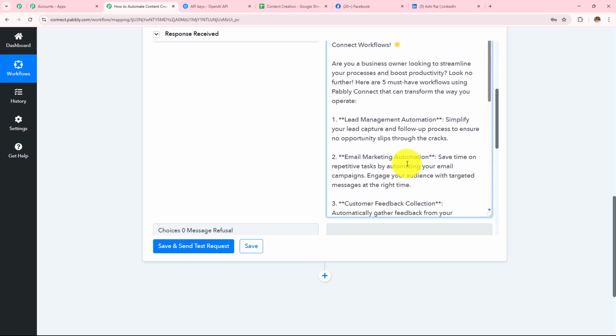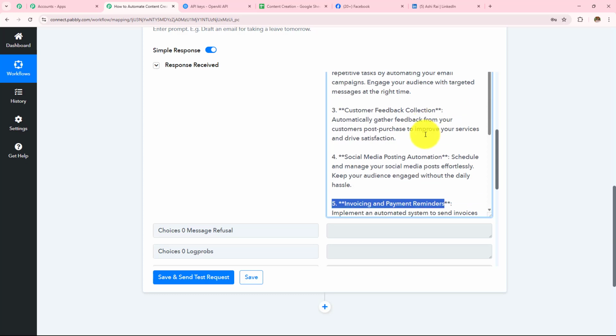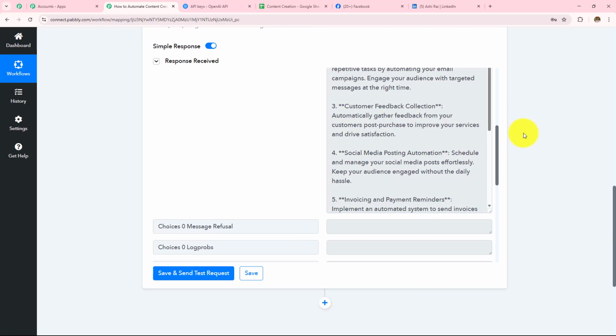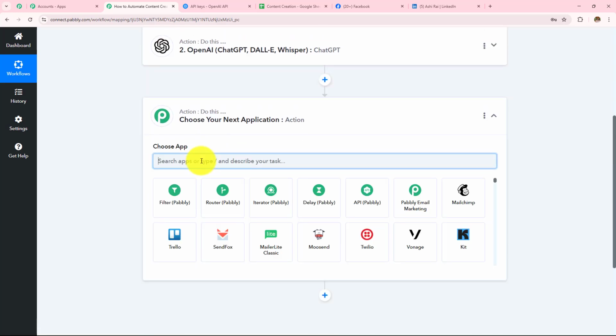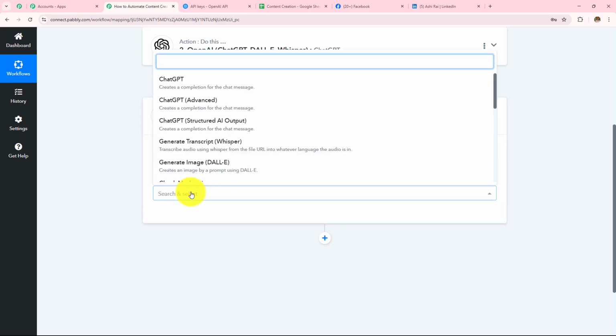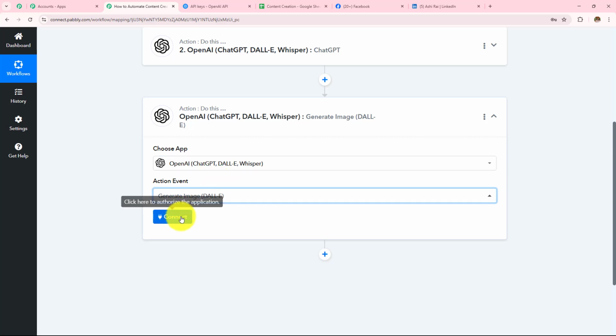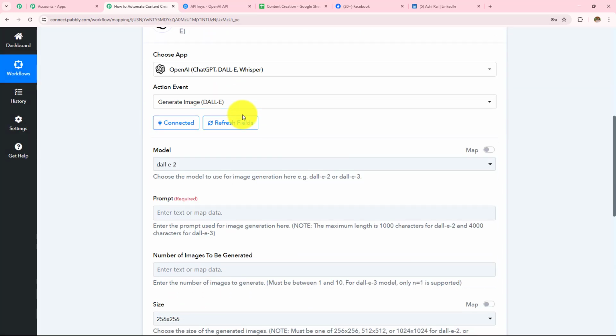So this is very relevant and conversational content which I can post on my social media handles, Facebook and LinkedIn. Now that I have generated this content, I have to generate the image for the same content. So I'm going to click on this add action step button, and then search for my action application, again OpenAI. And this time in my action event, I am going to take generate image DALL-E. Now I'm going to click on connect. Here I already have an existing connection. I'll go with save, and now OpenAI is connected.